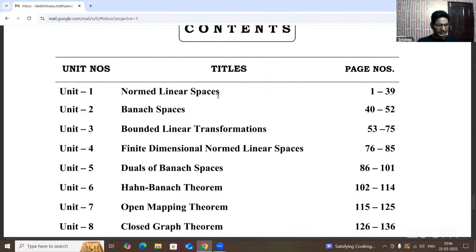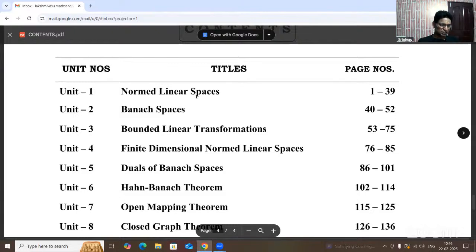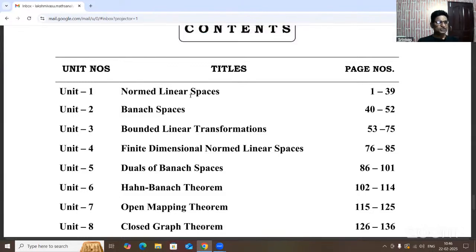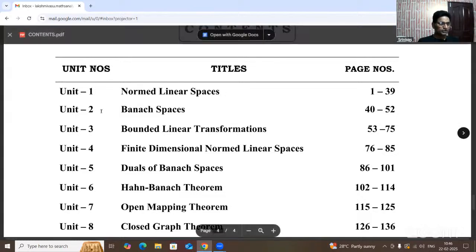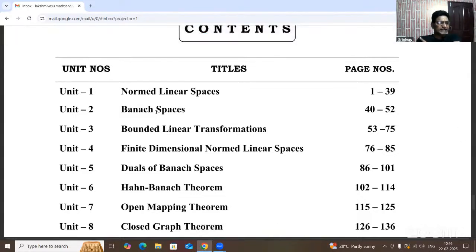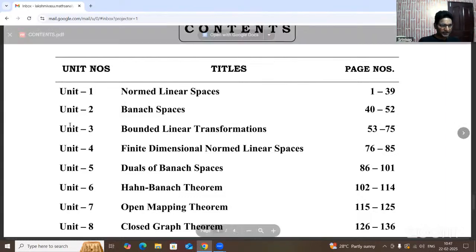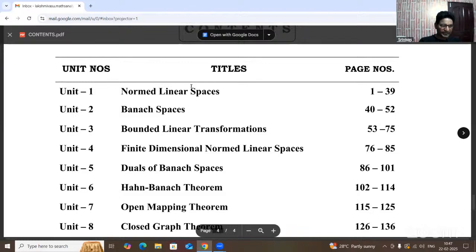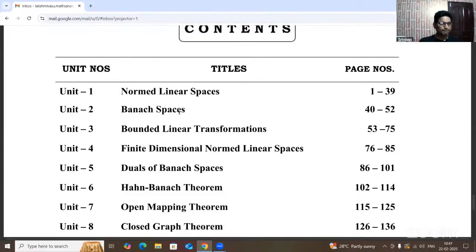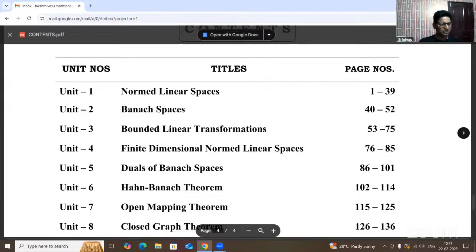So according to the linear space, what is the normed linear space? That is the first unit, the definition of normed linear space and examples, briefly. Now, unit 2 is Banach space. First of all, we must introduce what the units are and what the basic concepts are in all the units. Without the normed linear space, we can't imagine the Banach space. When a normed linear space is complete, that is called a Banach space.